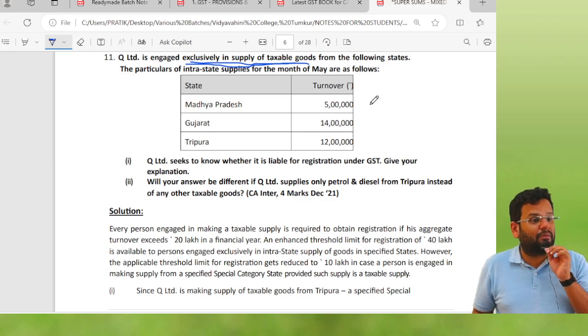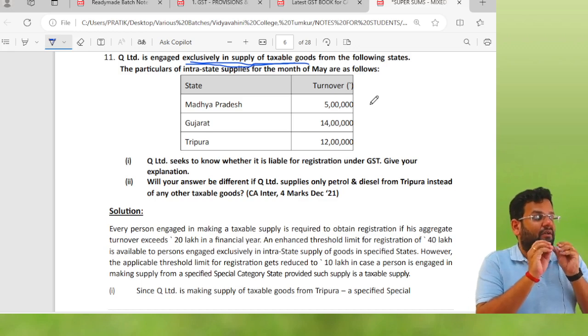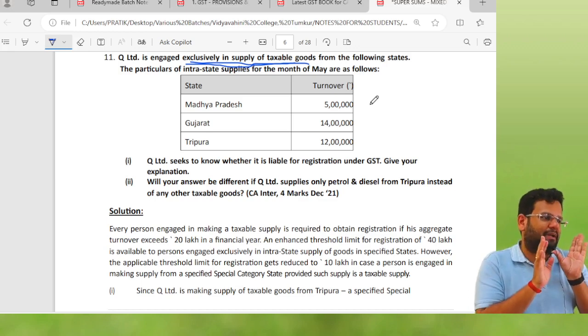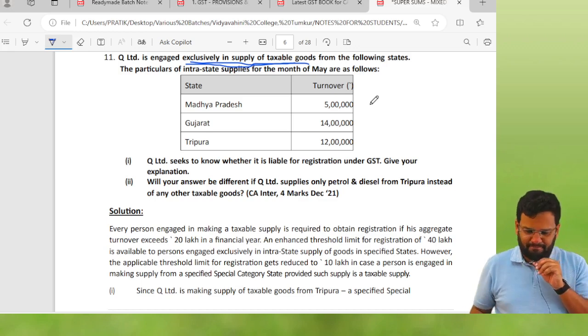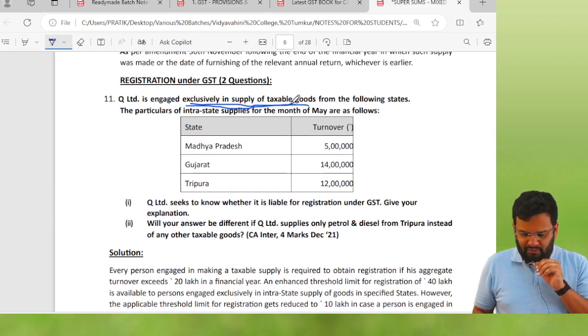31 lakhs. So you are liable for registration in every state, because it is assumed that you are doing taxable supply in each state. There is no need to assume, they have given you exclusively in supply of taxable goods. So please register.